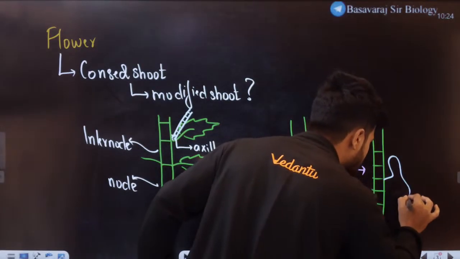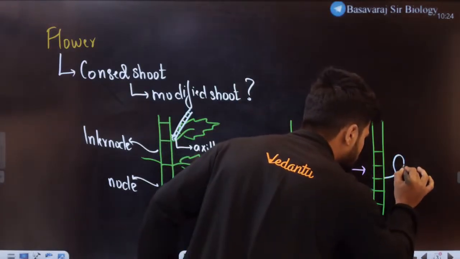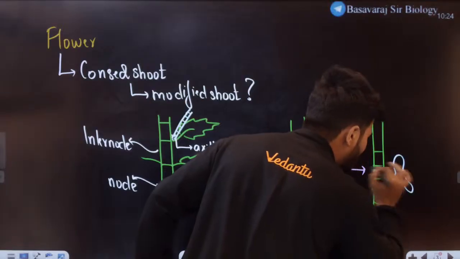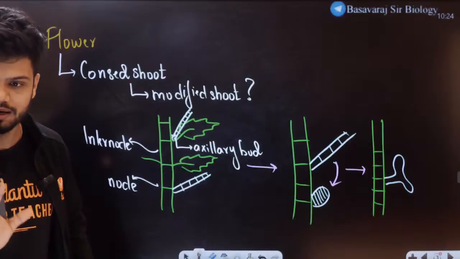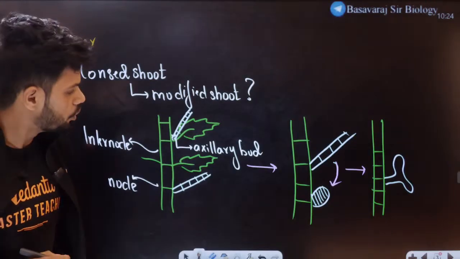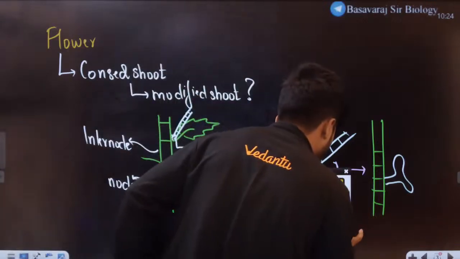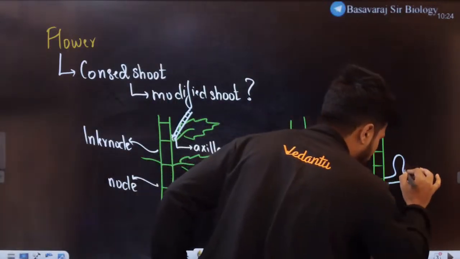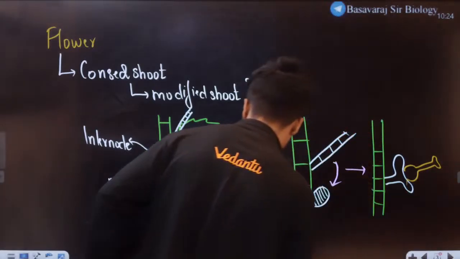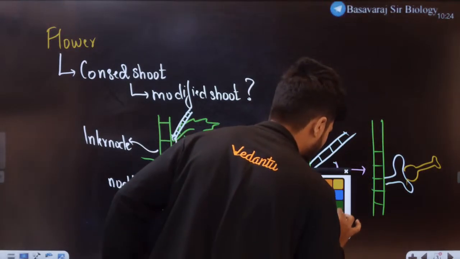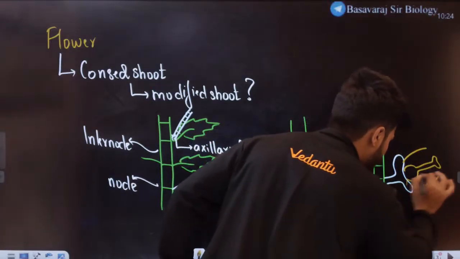Into a structure like this. Can anyone tell me what the structure is now? This swollen end, can anyone tell me what it is? I'll tell you, don't worry. Can anyone tell me what exactly the swollen end is here? Because on this swollen end we will generally find our flower. I believe all of you are understanding today how the flower actually develops.